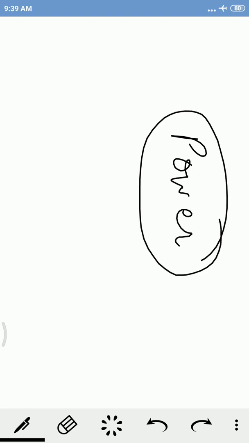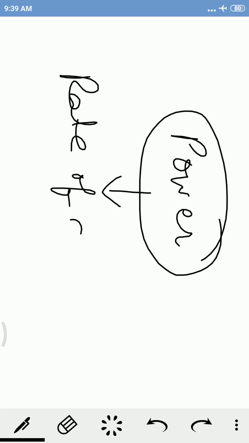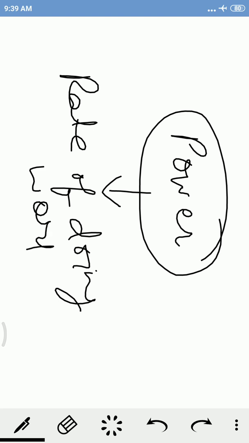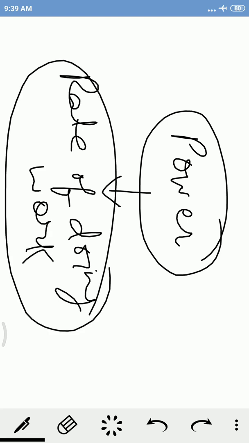So here we take a term that is known as power. Now, what is power? Power is defined as the rate of doing work or the rate of transfer of energy.